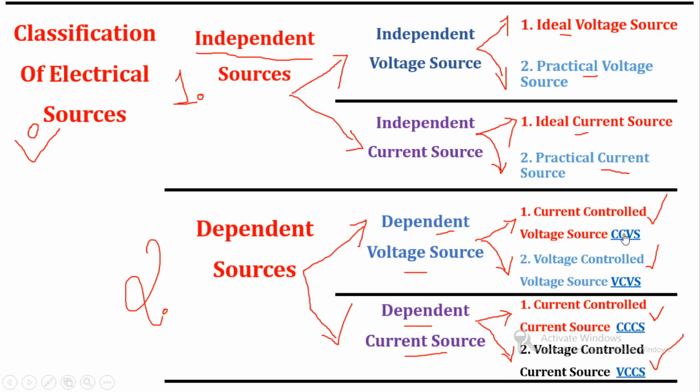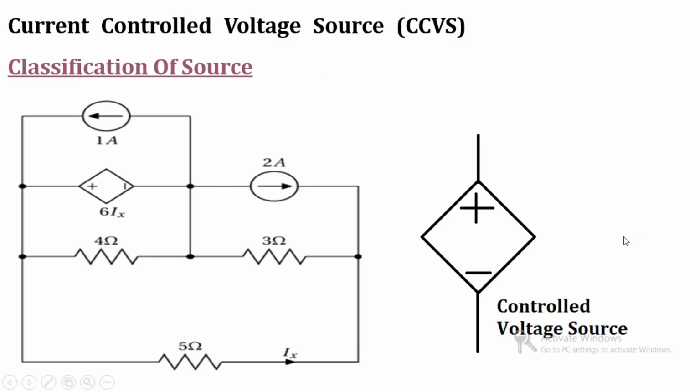It is the CCVS. So this is basically the symbolic representation of a controlled voltage source. It looks like a quadrangle or tetragon type of symbol. So this is the symbol for an ideal source, a circle, and this quadrangle or tetragon type of symbol is used for a controlled source.